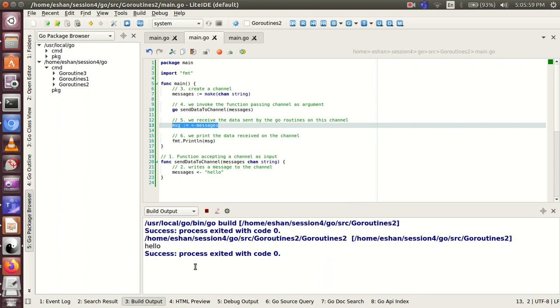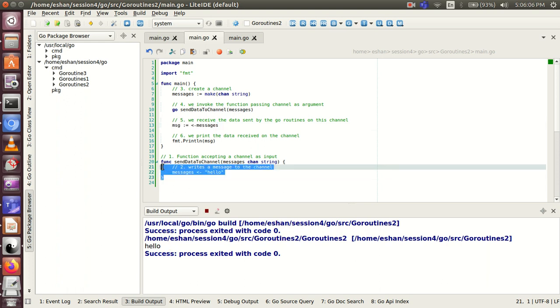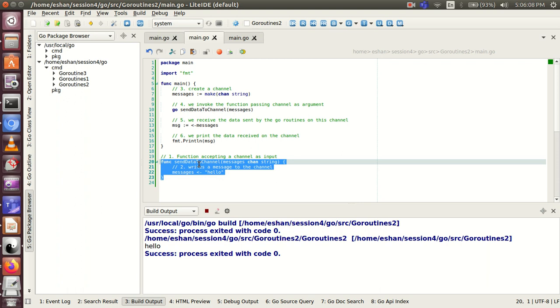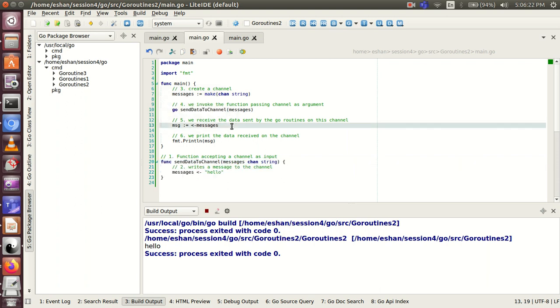So when we run the program, the hello message is successfully passed from one of the Go routines, which in our case is the send data to channel function, to the other, where we receive the data from the channel and print it. One important thing to note here is that by default the send and the receive calls are blocking in nature. So they block until both the sender and the receiver are ready.